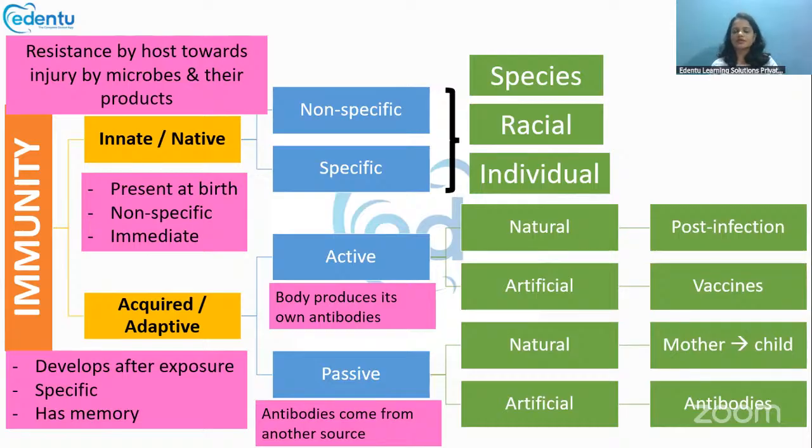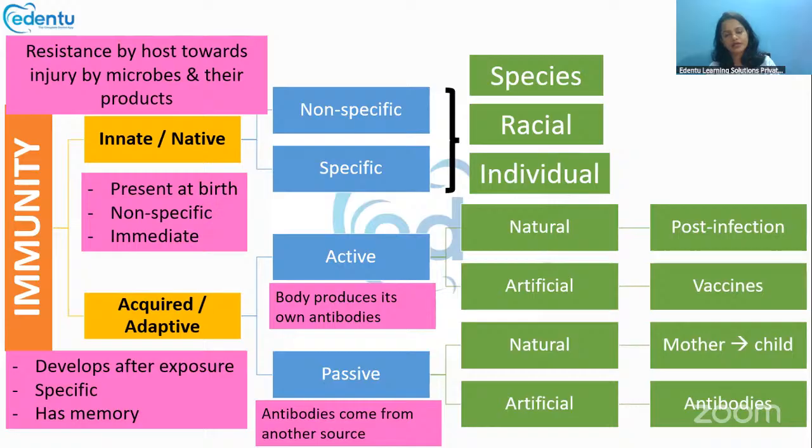So it will be more specific and more strong, so that the second time the same antigen comes and attacks us, the antigen will be completely eliminated from the body. That's called acquired or adaptive immunity.